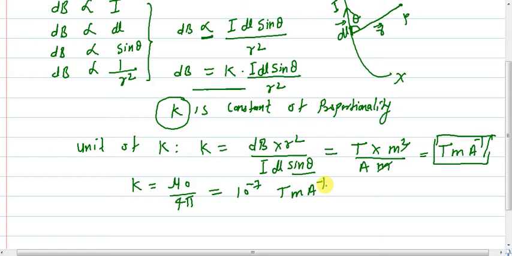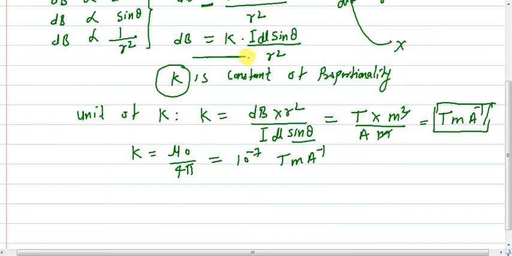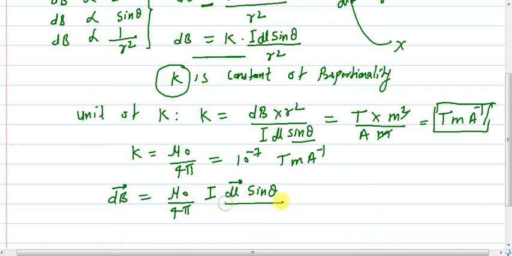Now since magnetic field is a vector quantity, we will write this equation in vector form. So how can we write it? dB is equal to mu naught upon 4 pi, I dl, which is a vector quantity so vector sign on dl, sine theta upon position vector r square.